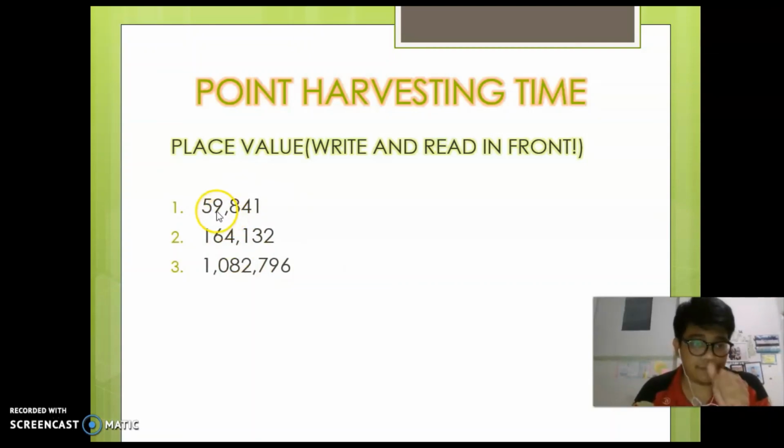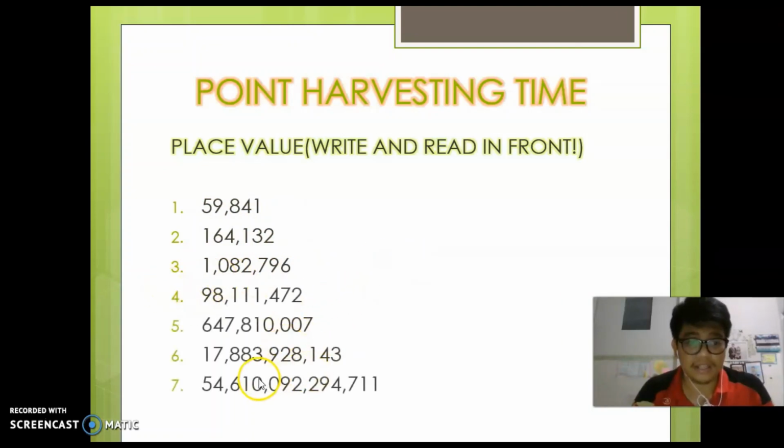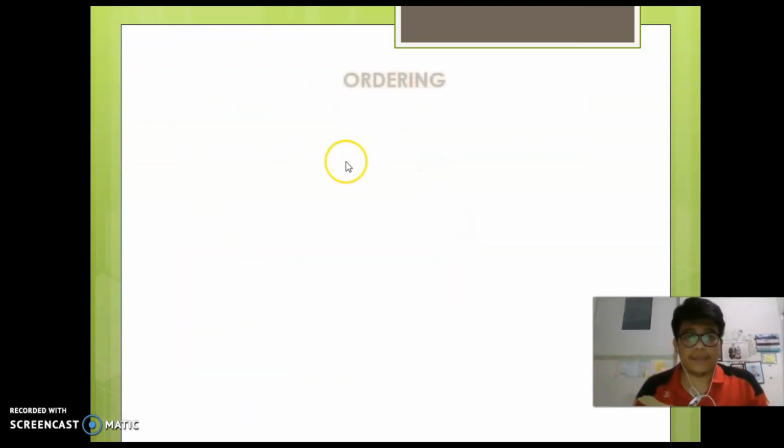So for example, I can read this as 59,841, and the second is 164,132, and number 3 is like this. So you write the place value, not the value.